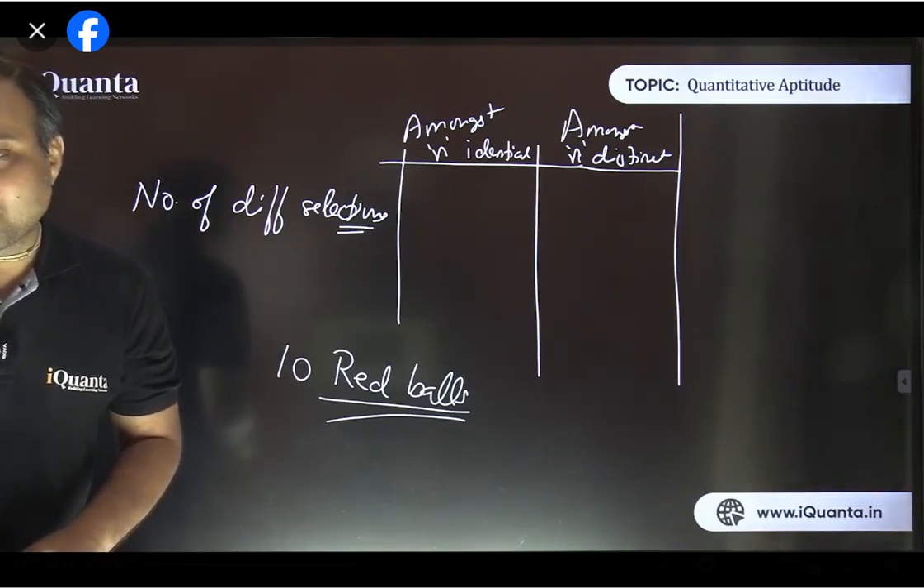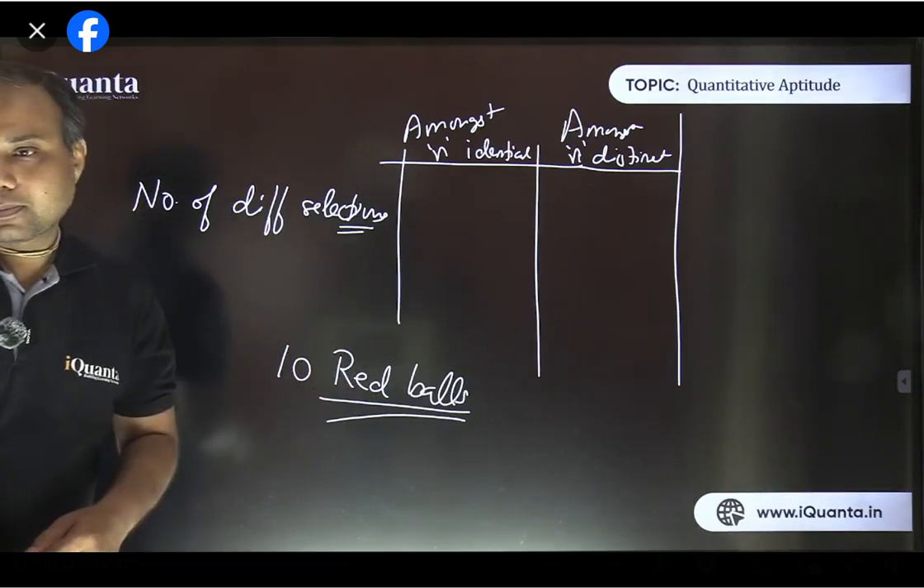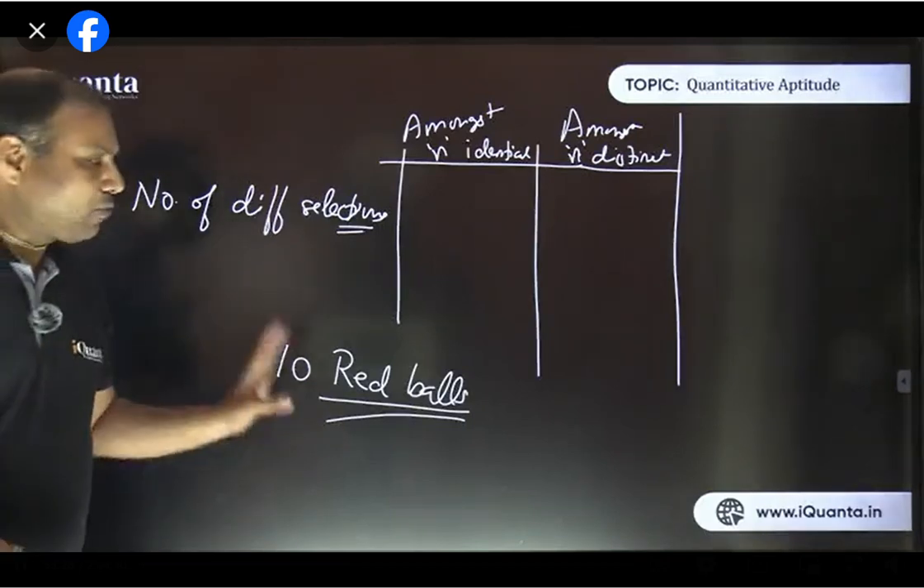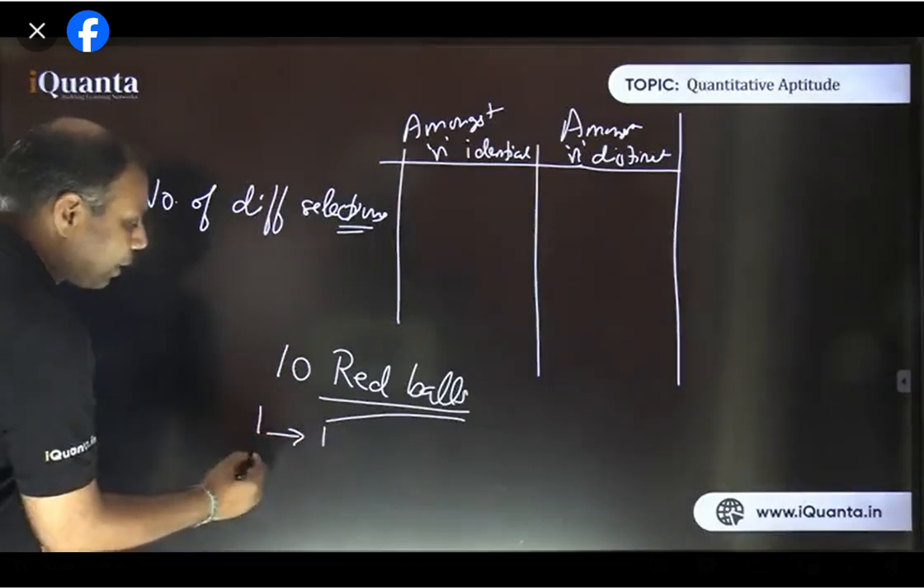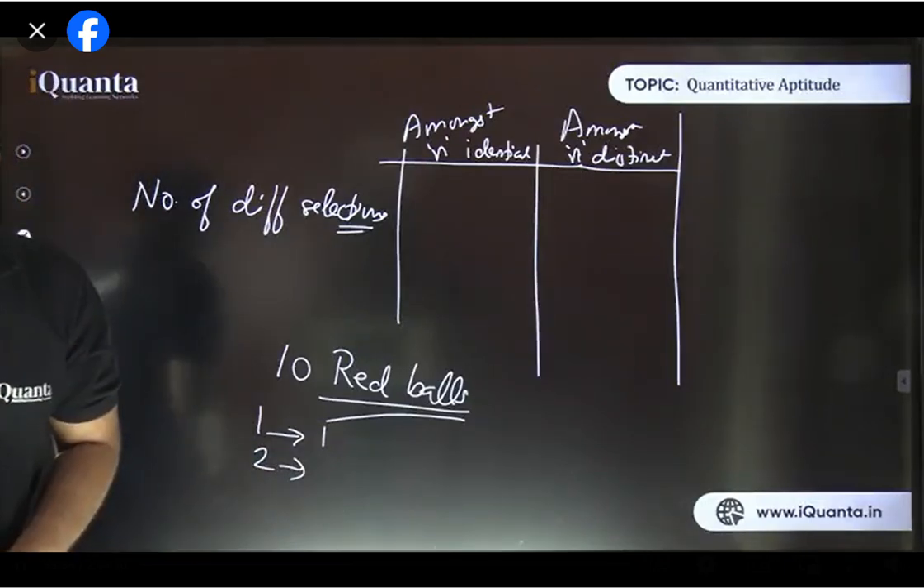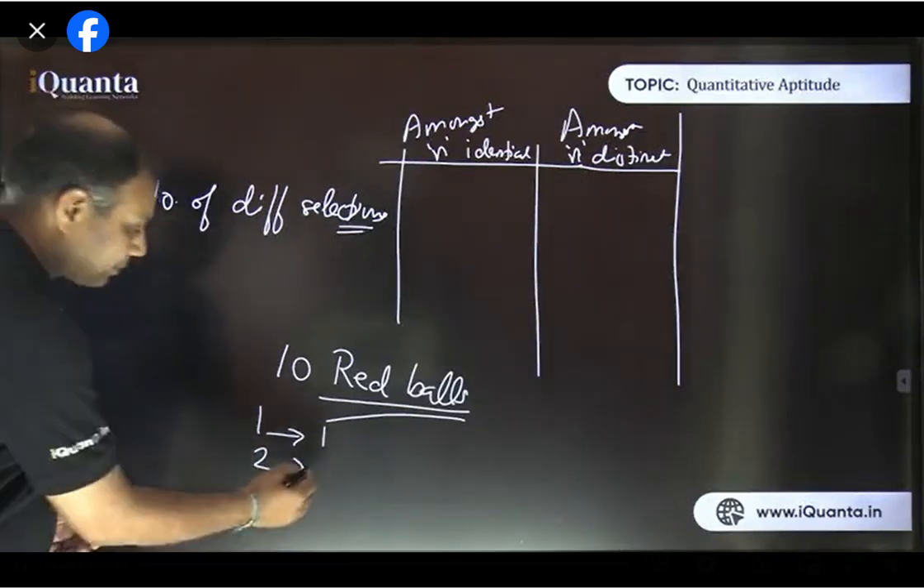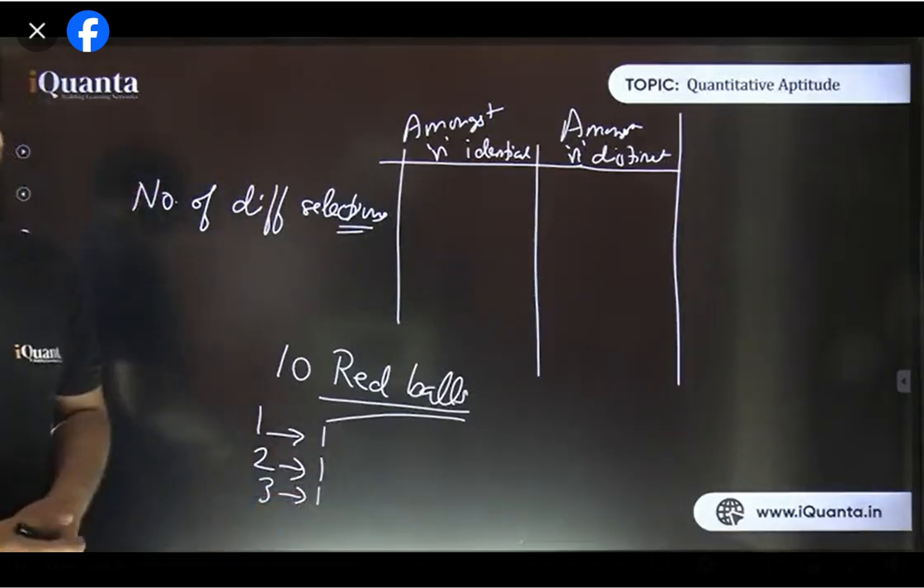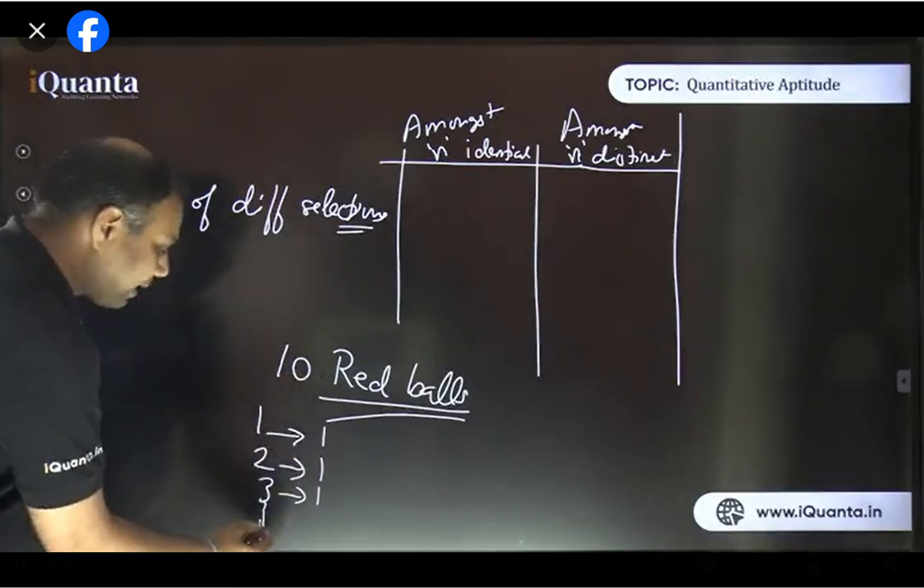In how many ways can you select one ball out of these 10 red balls? Don't rush to the answers first. I hope you have done this. Good. There's only one way to select one ball. To select 2 balls, in how many ways can we select 2 balls? It's again one way. In how many ways can we select 3 balls? It's again one way. So 4, 5, 6, 7, 8, all 10. For all of them there is one way.